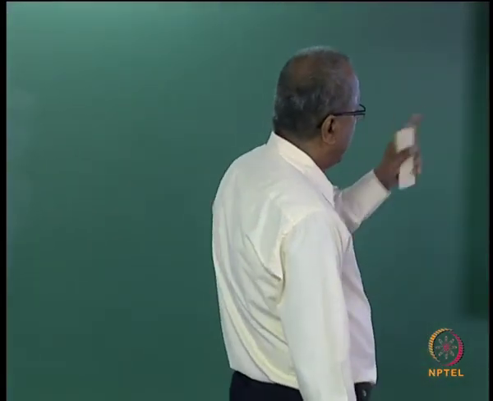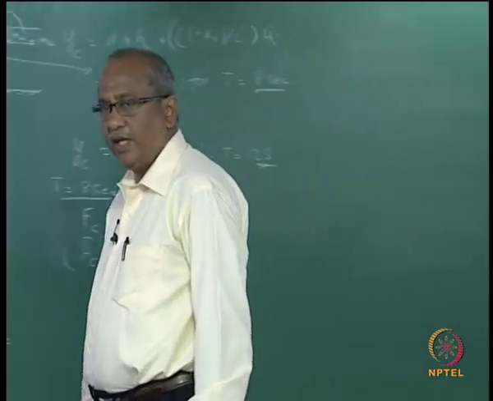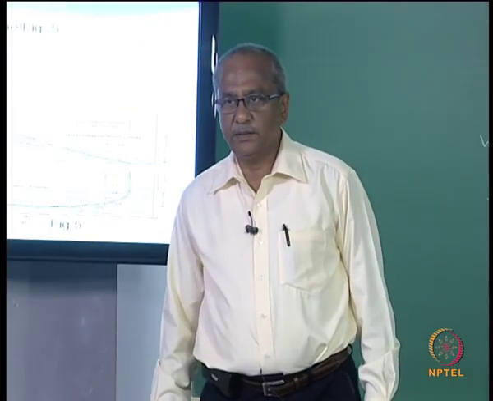Next we move on to MC, that is the moment about the base of the toe of the structure.